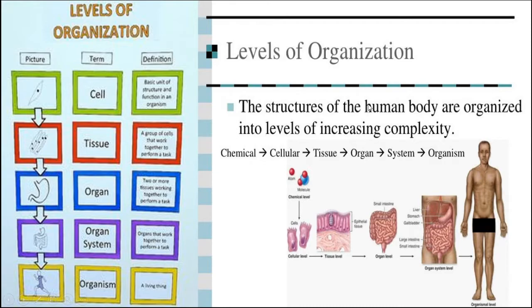In this slide we can see that the level of body organization occurs at different levels, starting with chemical. In the human body, the cells are made up of chemicals. These chemicals form a cell. Now a group of cells will form a tissue, a group of tissues will form an organ, a group of organs will form an organ system, and all the organ systems will constitute an organism. In this way, the levels of organization are: cell, tissue, organ, organ system, organism.